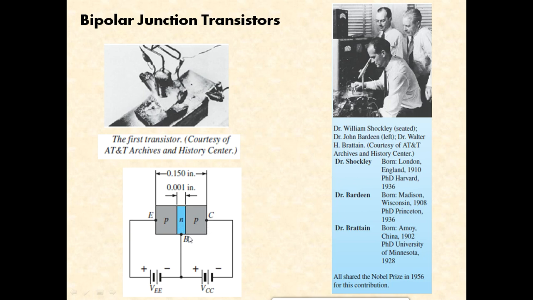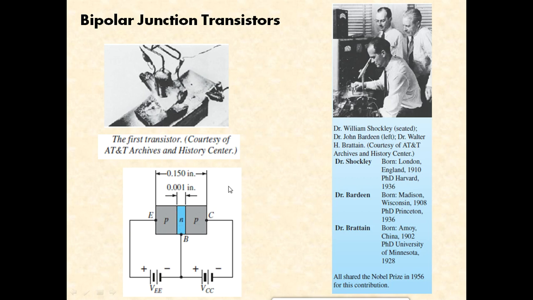One more point is regarding the doping. The doping of the base region, which is this central part, is also less when compared to the emitter as well as the collector part. That means the emitter region is large and also highly doped, in the same way the collector region is also large and is heavily doped when compared to the base region.